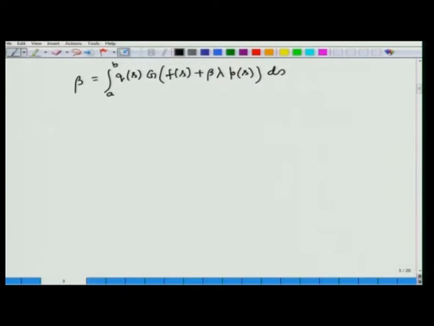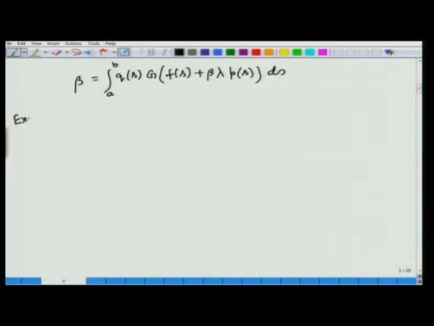Depending upon the nature of this nonlinear function g and explicitly solvability of this integral, we can find an equation involving beta, and we can solve this equation for beta to get values or expression for beta in terms of the parameter lambda. This lambda plays a crucial role in the existence of solutions or existence of values or expression for beta, which you can see from the forthcoming examples.